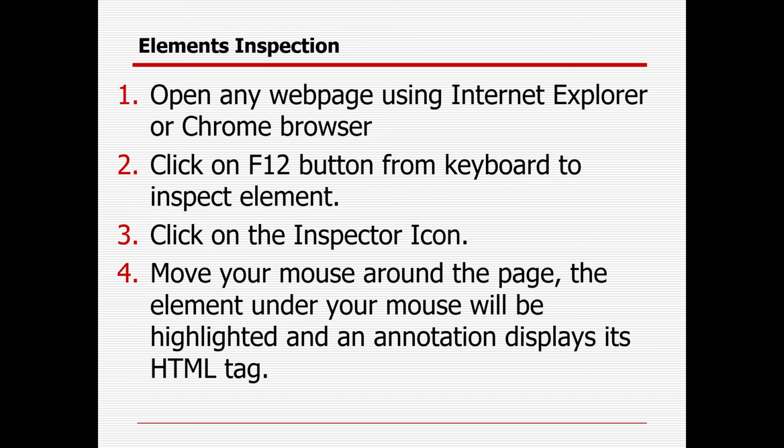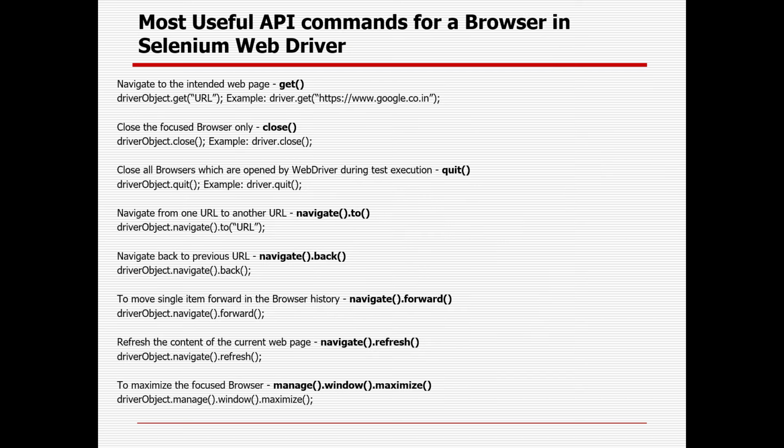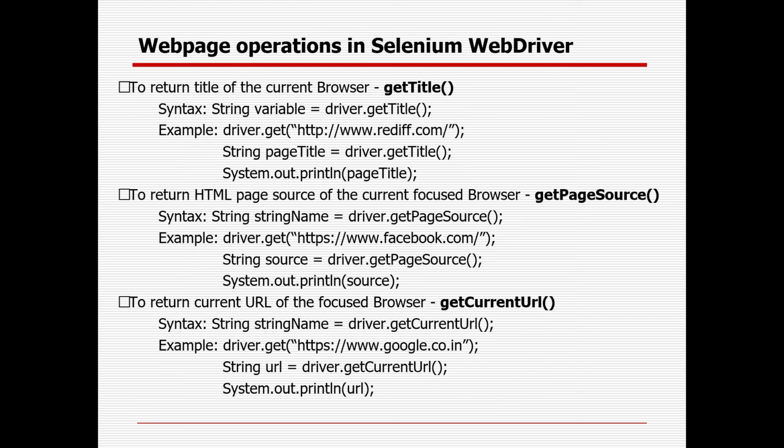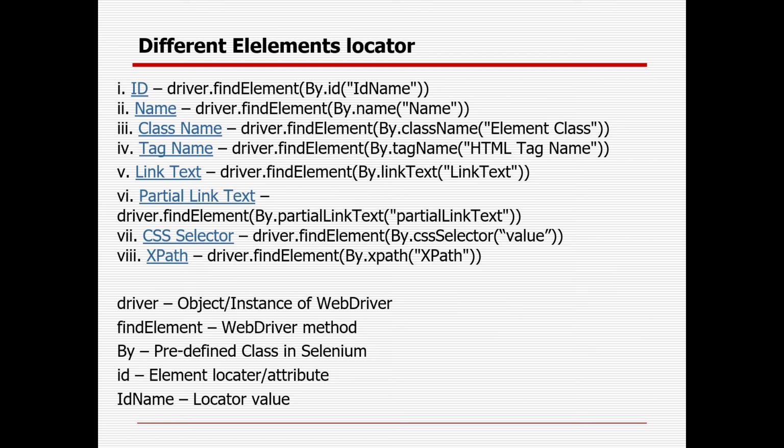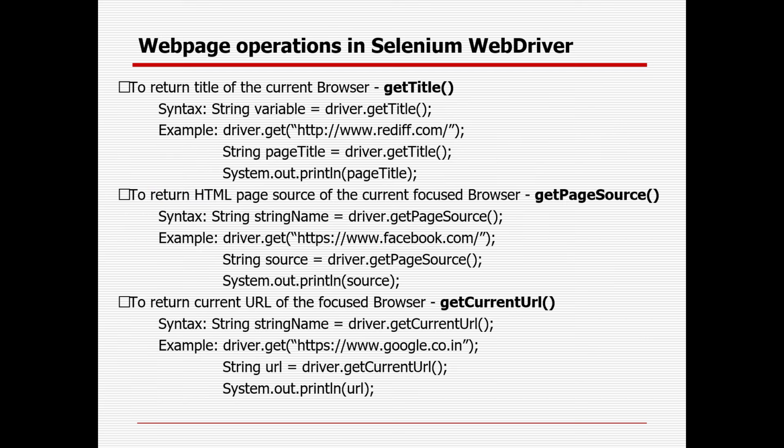Then you can do different operations like get title and get current URL. You can navigate from one page to another page. You can navigate back, forward, refresh, and close your browser. An element locator is needed for any kind of web page: you need to identify the element first before doing the operation. So you need to press the F12 button to identify it. There are a lot of things you can get, like ID, name, class name, XPath, CSS, tag name, like that.